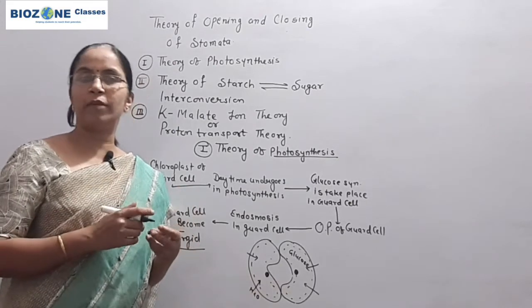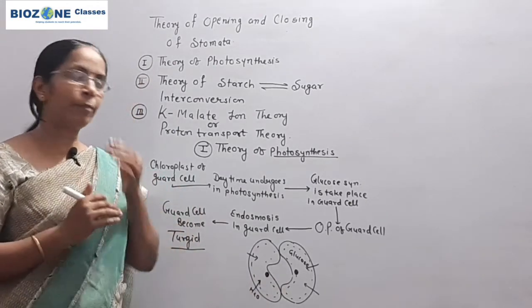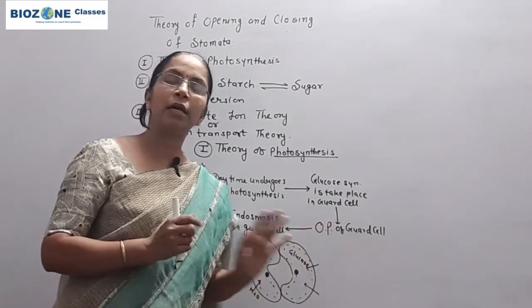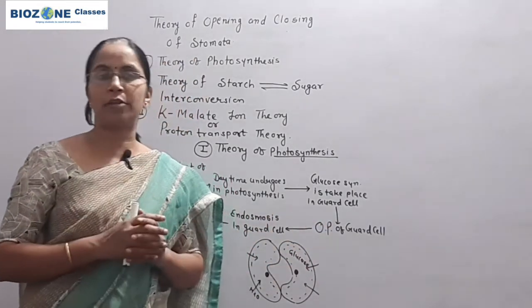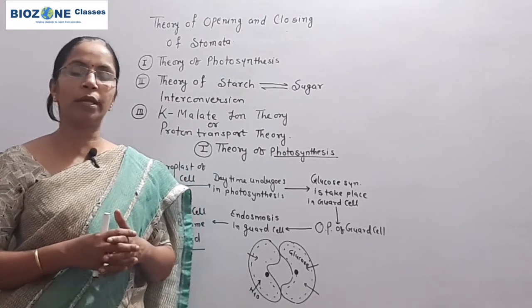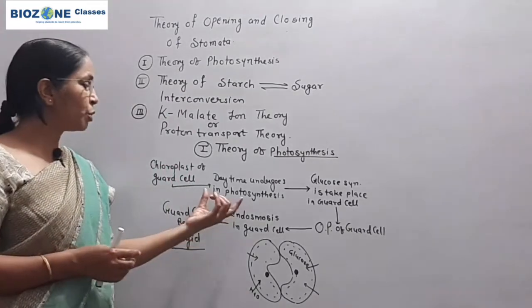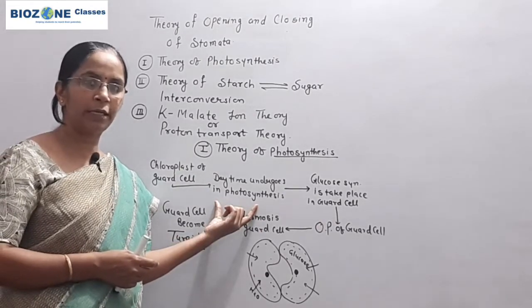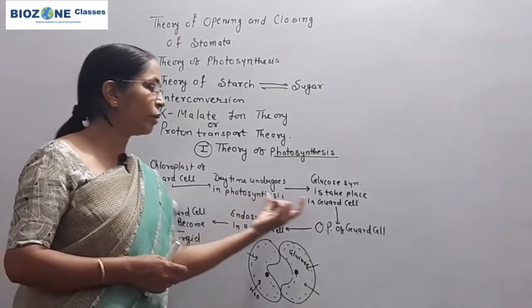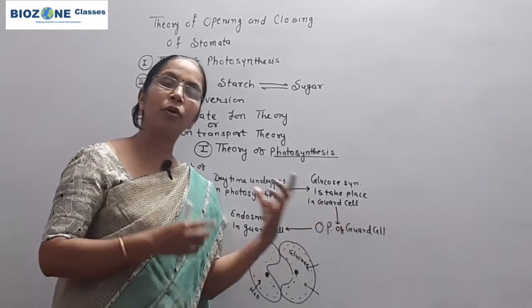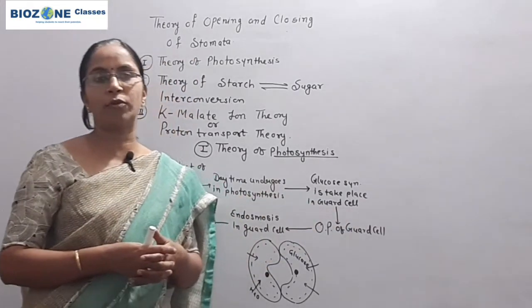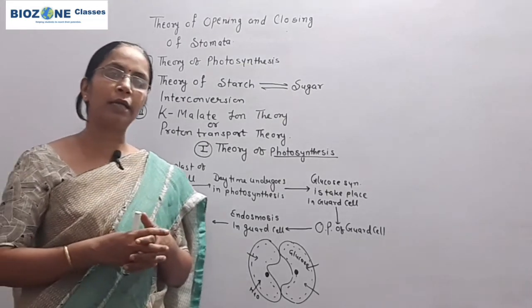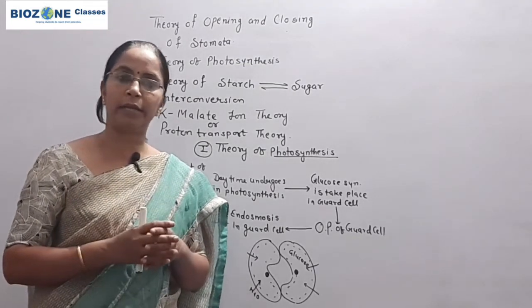At night time, the entire process takes place in reverse direction. Why is the process going in reverse? Because during night time photosynthesis is completely stopped, and because of that the guard cell is not synthesizing glucose.